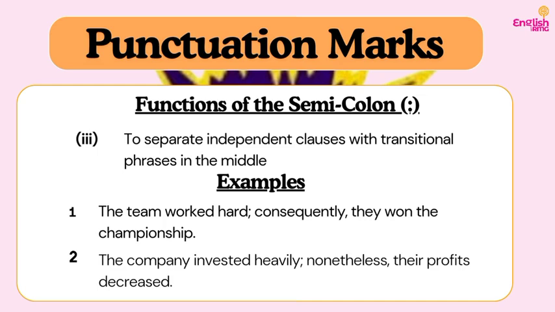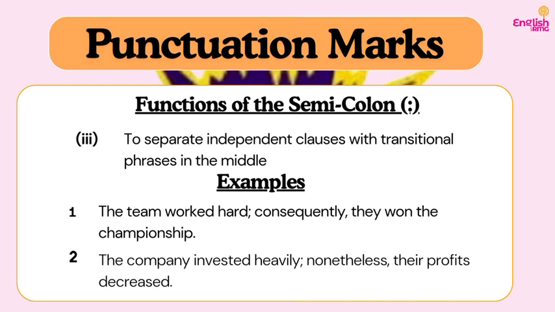Example 2, we have: The company invested heavily; nonetheless, their profits decreased. So we have the first independent clause, the company invested heavily. The second one, their profits decreased. But they are being tied together with the transitional phrase, nonetheless. But it is being separated by what?